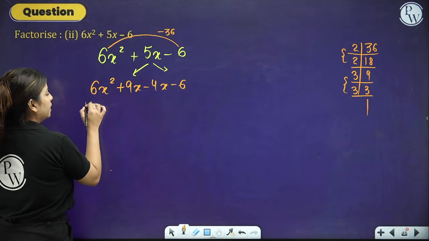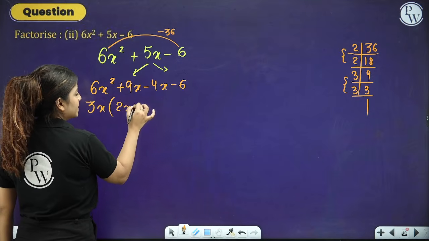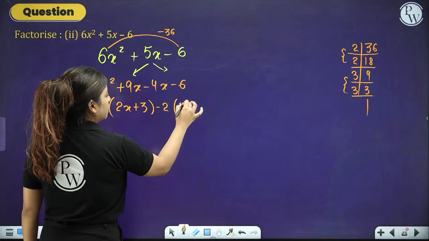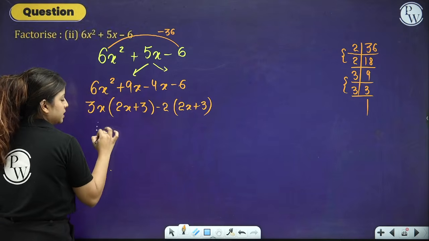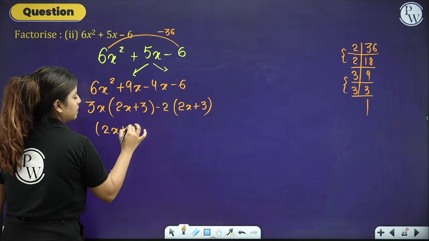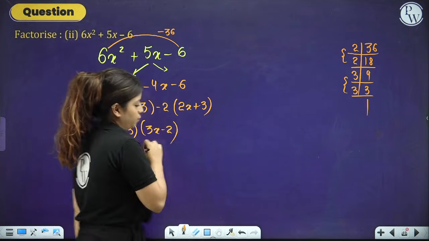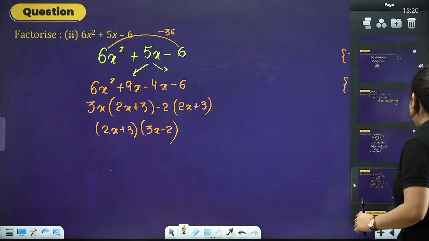So, let's take the 3 common and the x common. So, you are left with 2x plus 3. From here, we can take minus 2 as common. We are left with 2x plus 3. Same brackets. So, one factor will be 2x plus 3. The other factor will be 3x minus 2. You have done this thing in class 8. We have just revised it a bit.